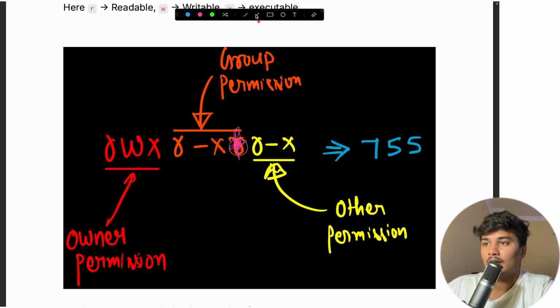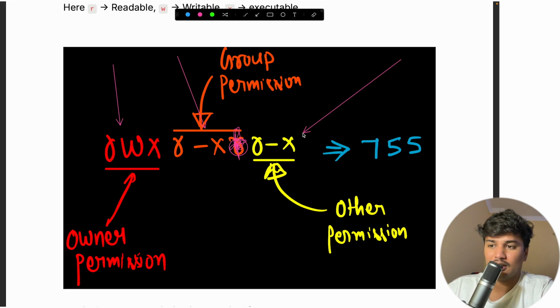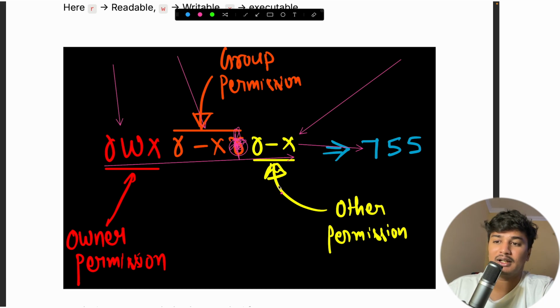So the first 3 are the owner permission, then 3 are the group permission, then 3 are the other permission. And this is a string, and you can convert this string into an integer, and for this particular string the integer form is 755.